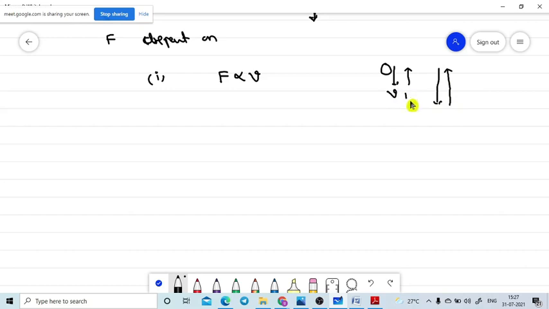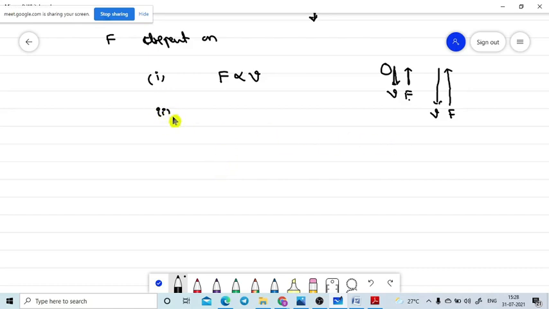Now it is V and F. The length of the lines represents the magnitude of the velocity and the magnitude of the force. This is the upward direction, and this is the downward direction. If V increases, F also increases. That is the first one: F is directly proportional to V.